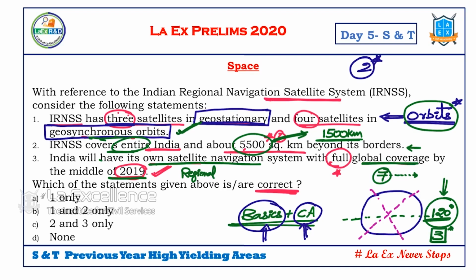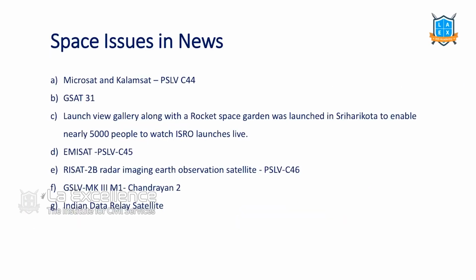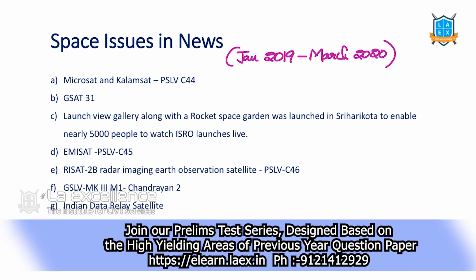Space technology. Let's see what issues there are in space technology. I have taken this from January 2019 to March 2020, so almost 1 year or 15 months of current issues. I have listed down certain topics over here: Microsat, Kalamsat, GSAT 31, Launch View Gallery.